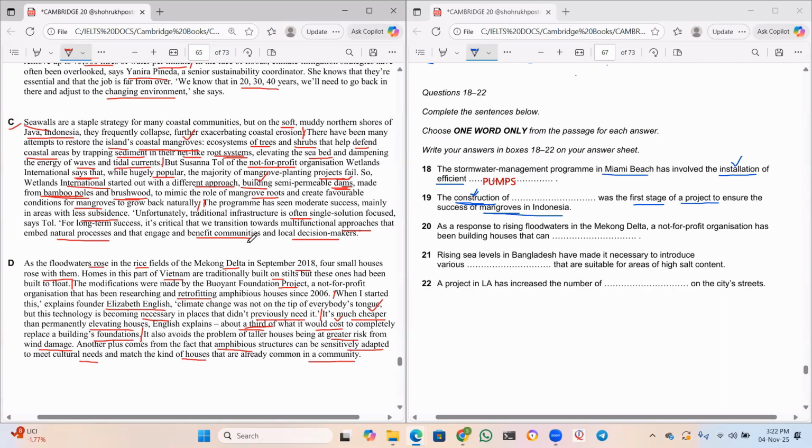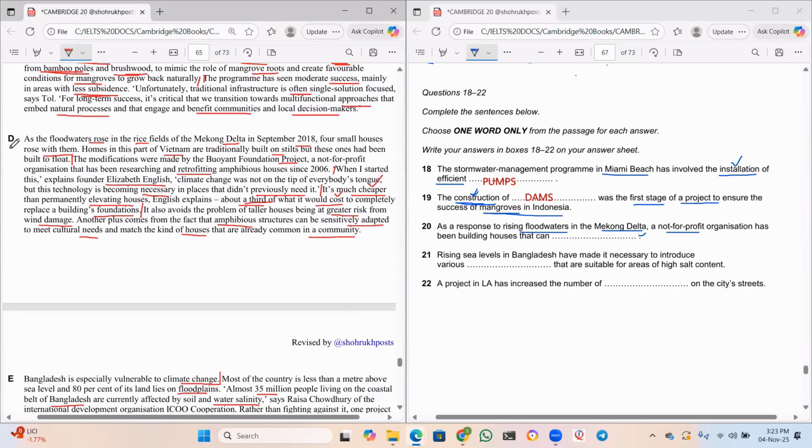Okay, and also it should make it a success. So the program has seen moderate success, mainly in areas with less subsidence. So to ensure the success of mangroves in Indonesia, right, sir? Okay, so construction of what? It is dams. Okay, right, sir, which is very good. Yes, done. Now, as a response to rising floodwaters in Mekong Delta, a not-for-profit organization has been building houses that can dash. Okay, again he came to the Mekong Delta, which is paragraph D.